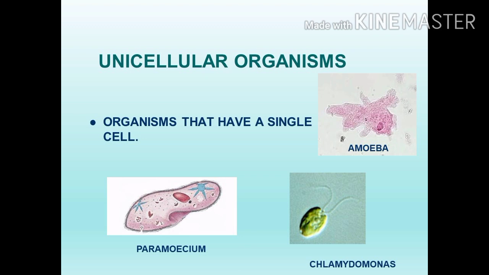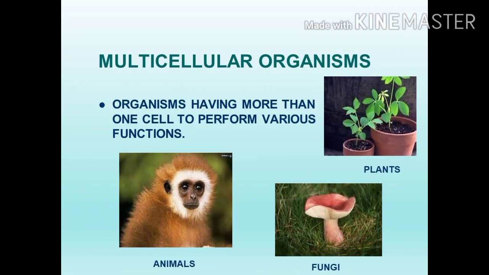What is the meaning of uni? Uni means one. A unicellular organism has a single cell. Now we have to discuss the multicellular organism. What is multi? Multi means many. An organism which has many cells is a multicellular organism. An organism having more than one cell to perform various functions is called a multicellular organism. Examples of multicellular organisms: plants, animals and fungi.